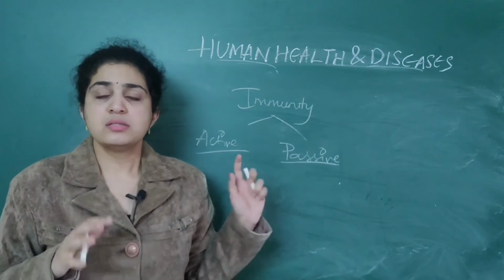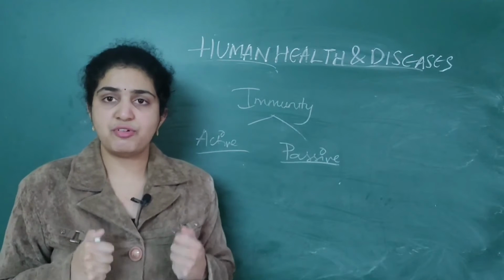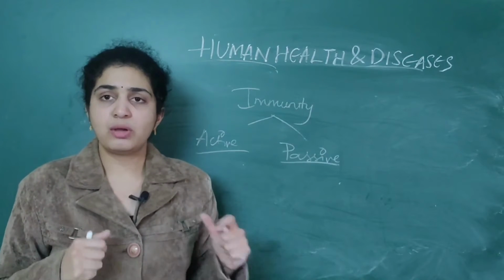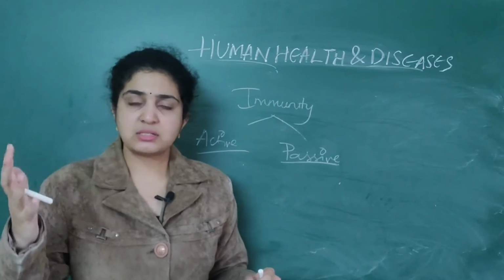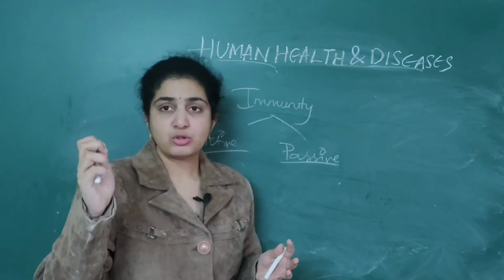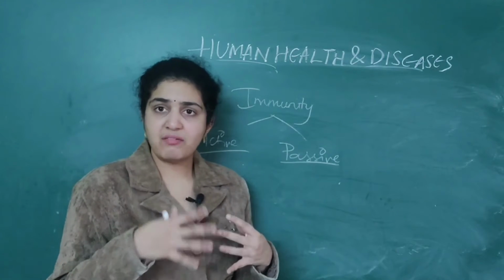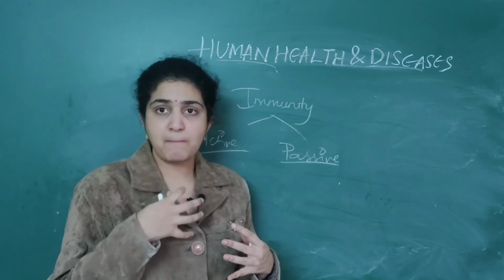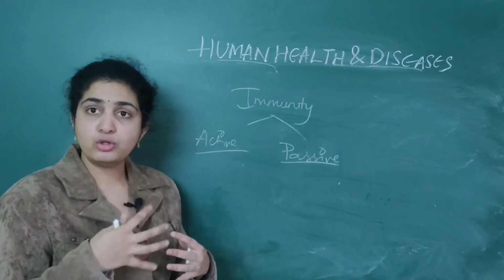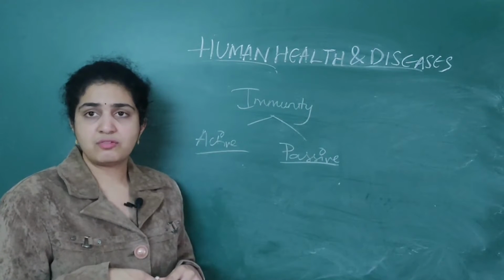Simple to remember: active means the immune system is very active in us. If some pathogen is entering our body, then immunity will be developed. Some antibodies will be produced naturally by the host. Then it is called active immunity.